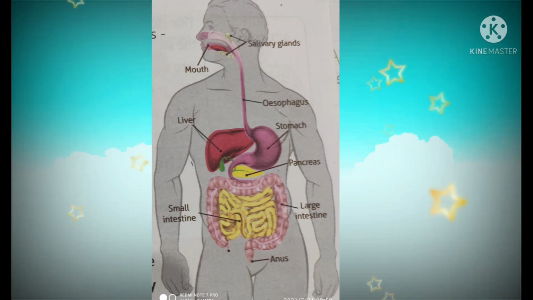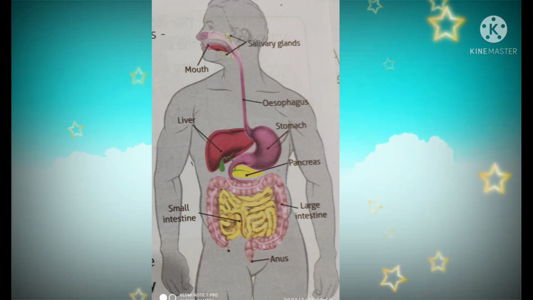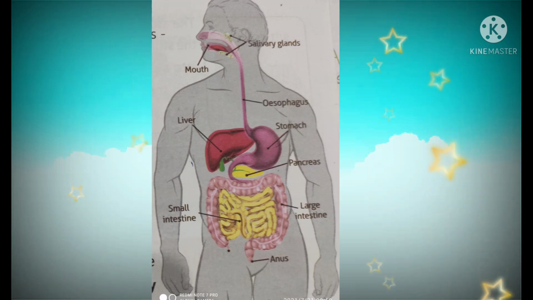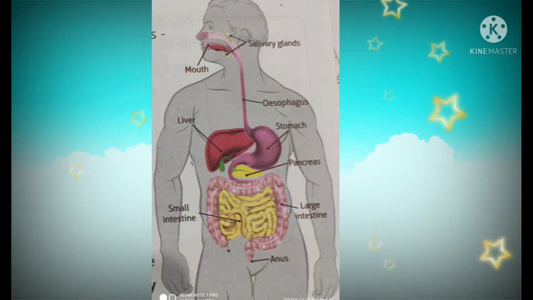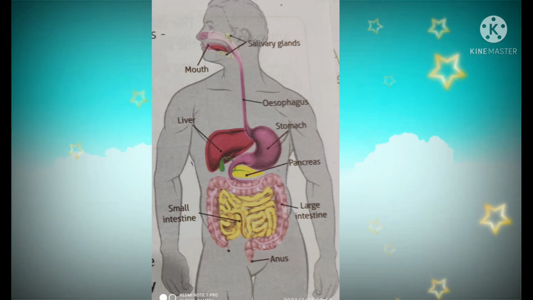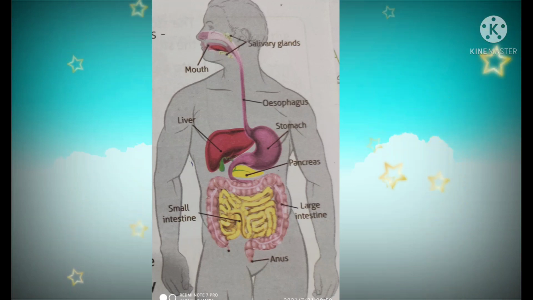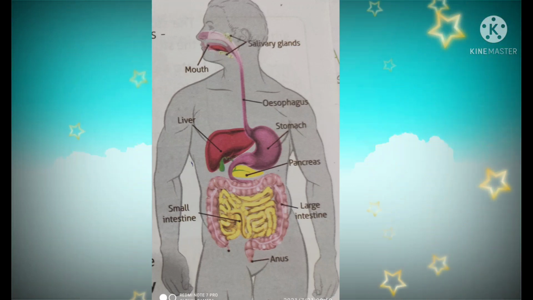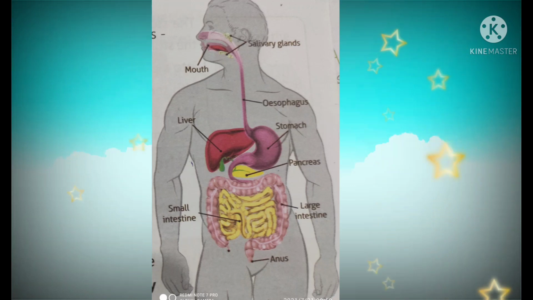Next, the small intestine. It is about 6 meters long. Digestion of food is completed here with the help of its juices. Its inner wall has thousands of finger-like projections called villi. They absorb the digested food. Blood transports it to all body parts for assimilation. Here, see children, it has two parts, duodenum and jejunum.